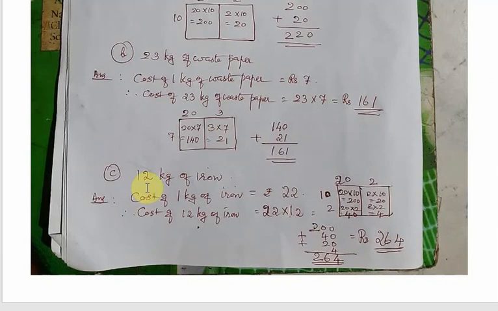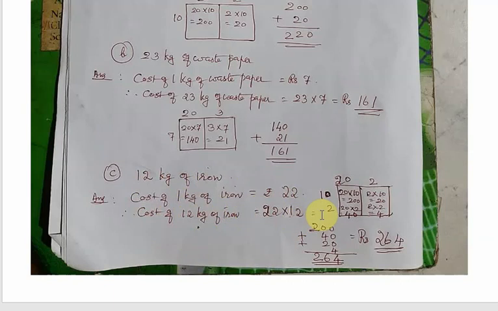Now students, here the question asks for the cost of 12 kg of iron. The cost of 1 kg of iron is not 12, it is 22 rupees. So the correct number is 22. It is a printing mistake only. So here I had written the cost of 1 kg of iron is 22 rupees. Therefore the cost of 12 kg of iron is 22 multiplied by 12.